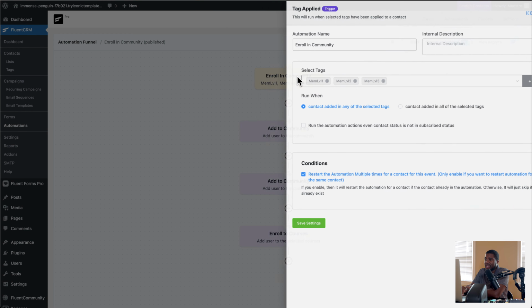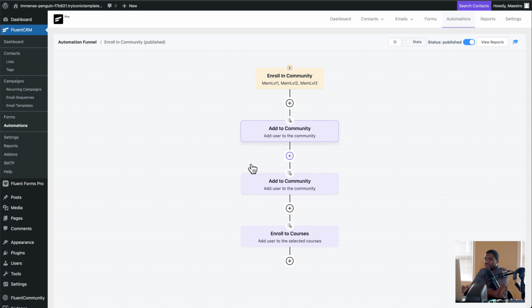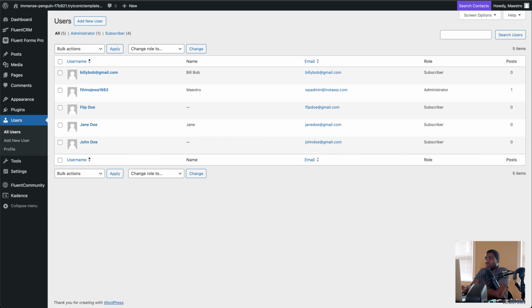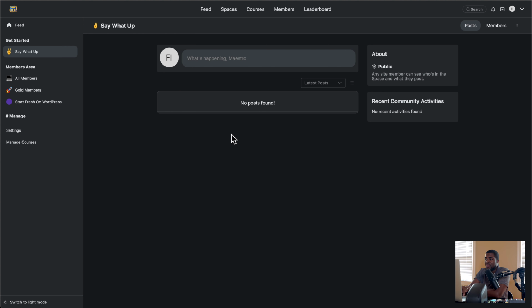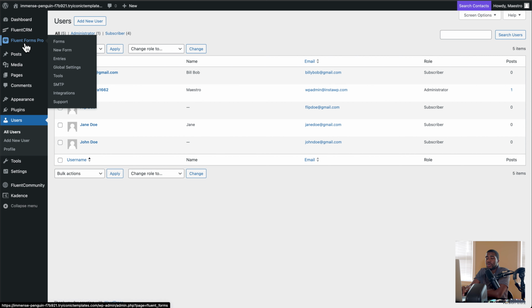So automation is created. When somebody gets tagged with here, it's going to start running and it's going to add a person. Now, the only way that this actually works is if that same person is also a user. Remember, it will not add, I've already tested it. It will not add a person to this community just because somebody is tagged through Fluent CRM. They have to be a user in your community. So how do we do that? That's what we have Fluent Forms Pro for.